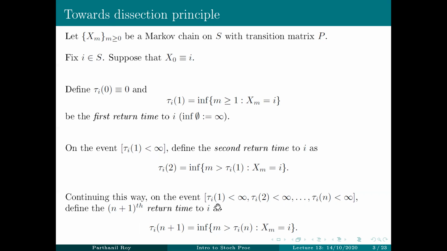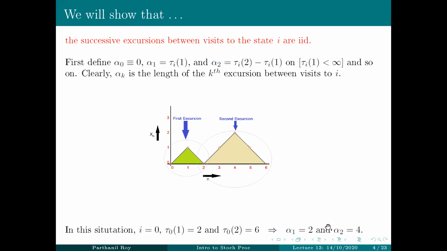So more generally, on the event that the first n return times are all well defined and finite, we can define the (n+1)th return time to i as the first time after the nth return time that the Markov chain comes back to i. Now in this picture, it's clear that the first return time is 2 and the second return time is 6.